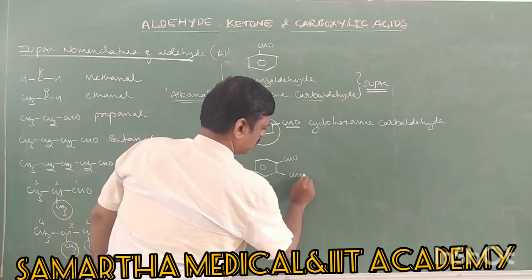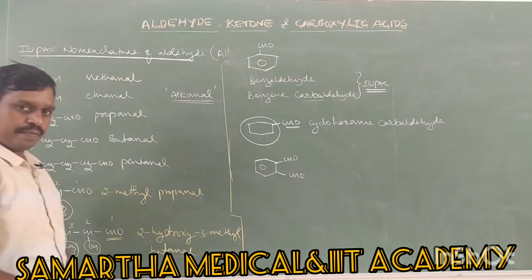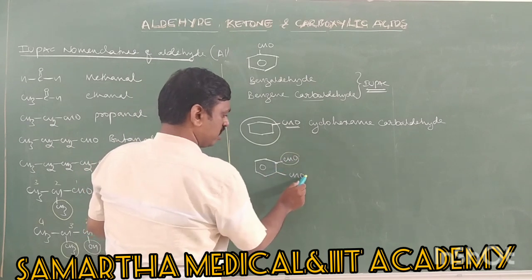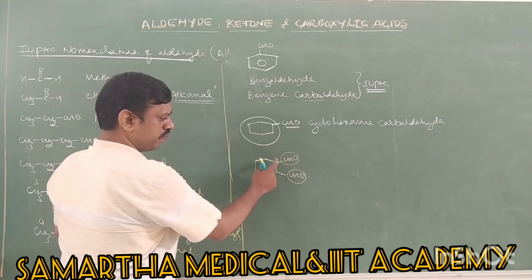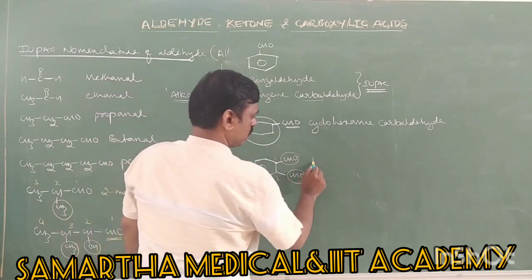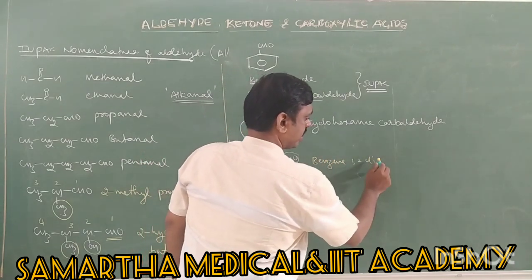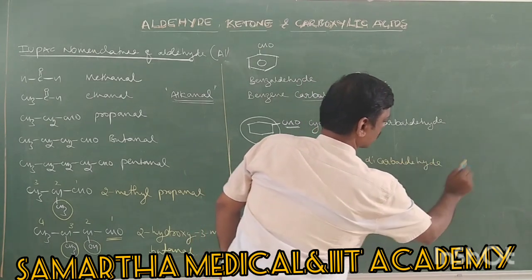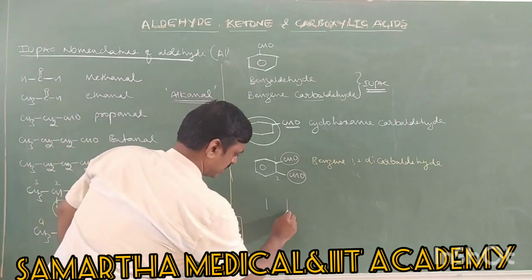Its common name is phthalaldehyde, already written, but I want the IUPAC name. It is a carbaldehyde. There are 2 carbaldehyde groups on a benzene ring. Therefore it is benzene 1,2 dicarbaldehyde. Benzene 1,2 dicarbaldehyde.